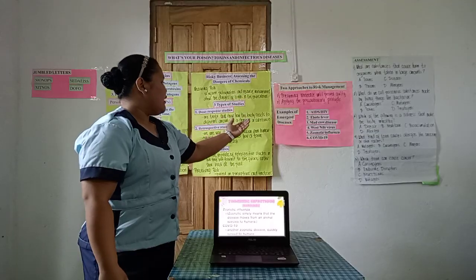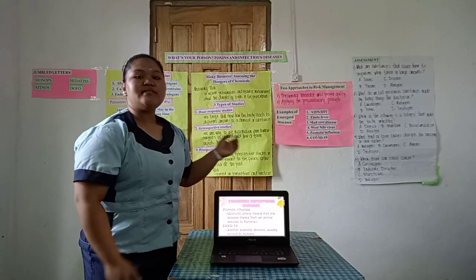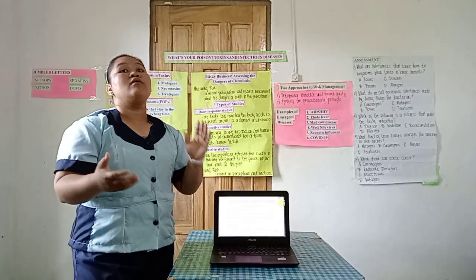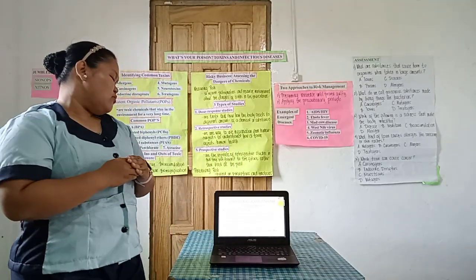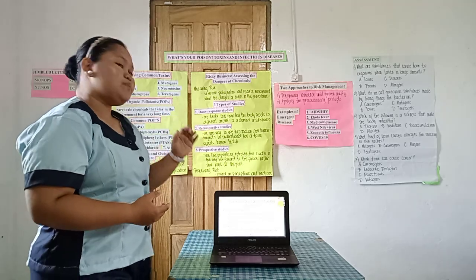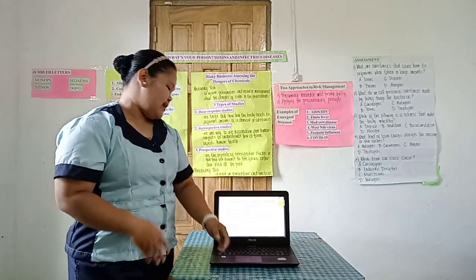The last example of emergent diseases is COVID-19. Are you familiar with COVID-19? Very good. So it is another zoonotic disease that quickly spread to humans. Okay.